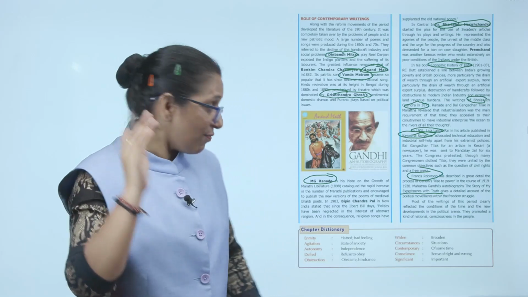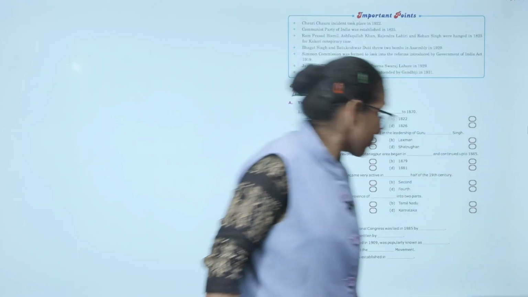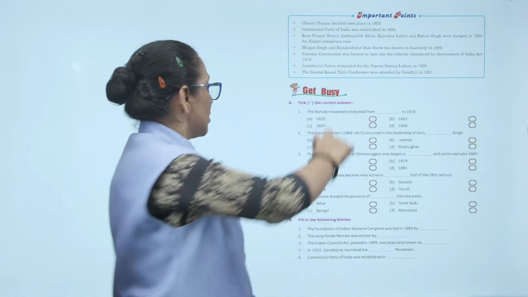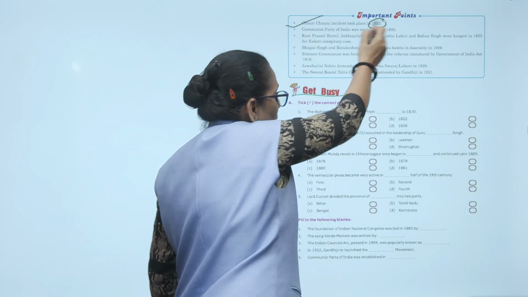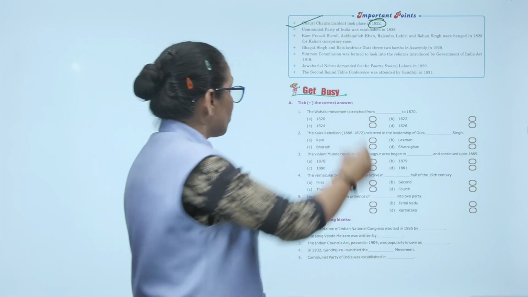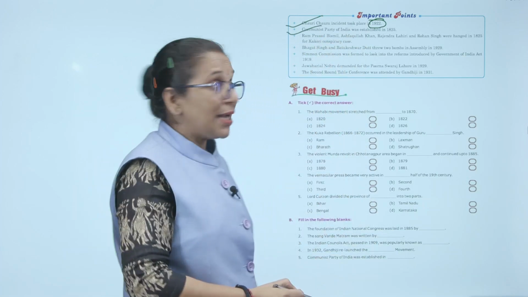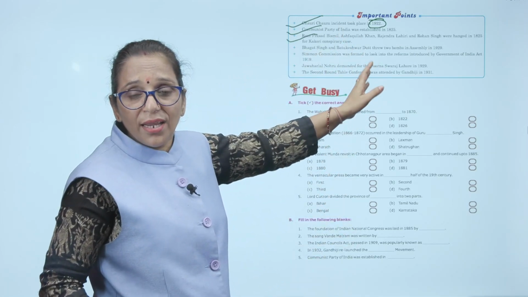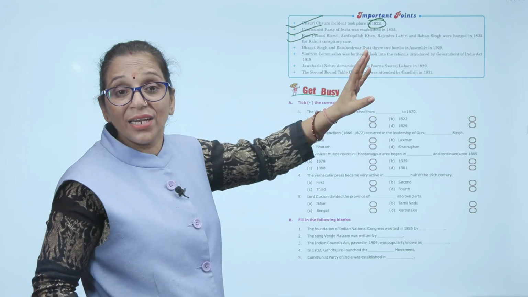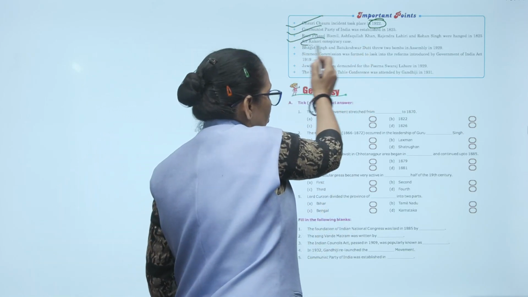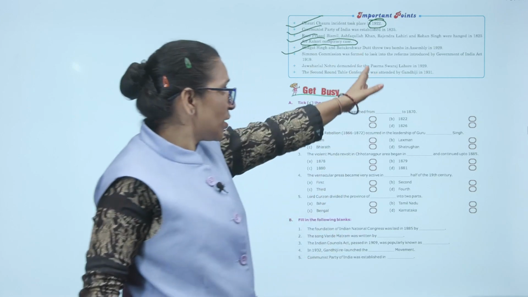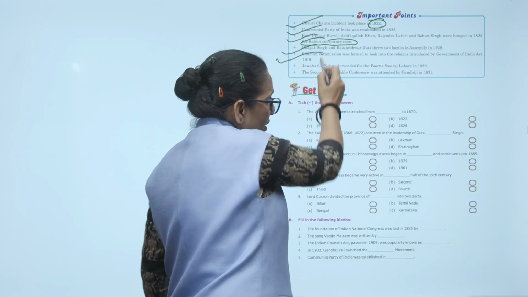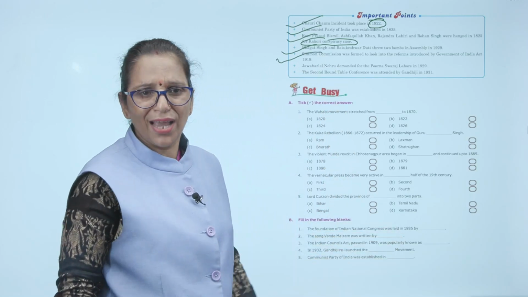Let's do a quick revision. What we have discussed in this chapter: the Chauri Chaura incident. These are the important points: it happened in 1922 at Gorakhpur in UP. Then the Communist Party of India was established in 1925. After that, Ram Prasad Bismil, Ashfaqullah Khan, Rajendra Lahiri and Roshan Singh were hanged in 1927 for the Kakori conspiracy case. Then Bhagat Singh and Batukeshwar Dutt threw two bombs in the Assembly in 1929. The Simon Commission arrived in India to introduce some reform in the Government of India Act 1919.